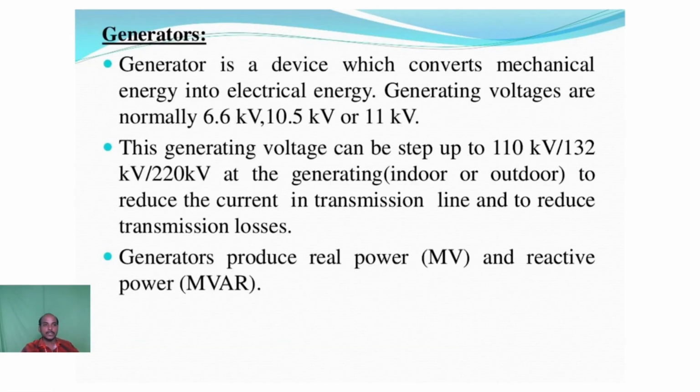So first, the generator. The generator is a device which converts mechanical energy into electrical energy. The voltage rating is normally 6.6 kV, 10.5 kV or 11 kV, in thermal power plant, nuclear power plant or any hydro power plant. So the rating will be 6.6 kV or 10.5 kV, 11 kV. The rating will be standard.